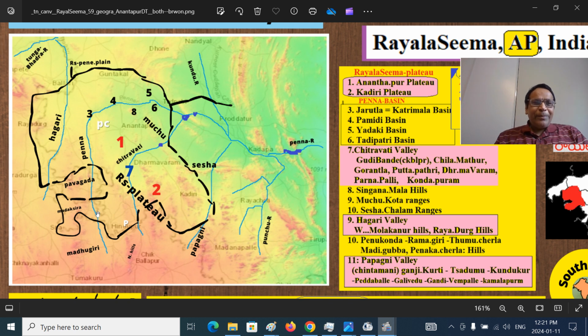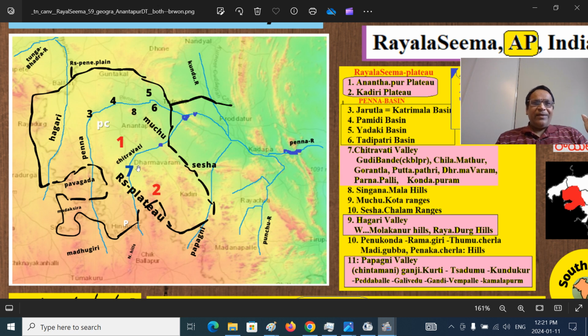That means here, to the west of the Nandi Hills, the Jayamangala River, the Penna River, later comes in. It starts entering into the Penna Basin at the Juratla Dam and eventually Katrimala and goes to Penakacharla. At Peddapapuru, it enters into the Tadipatri Basin, continues into the Kadapa Basin and so on. Juratla, the Katrimala towns and the dam areas, we can say broadly, are the entry points where the Penna River Basin